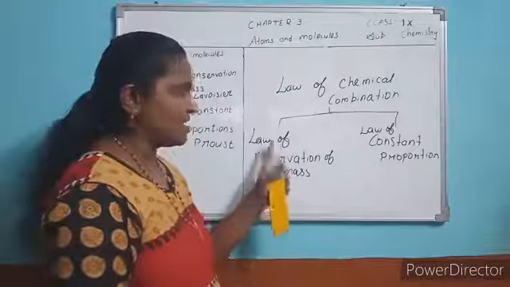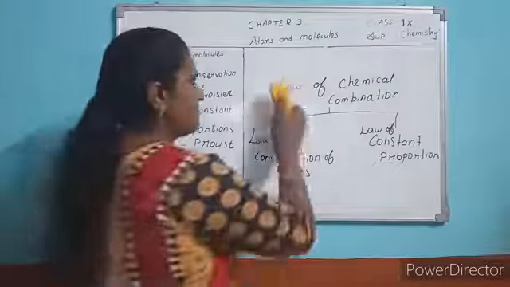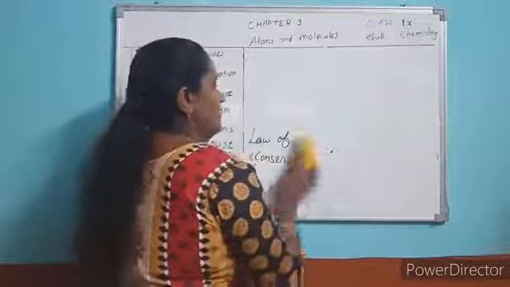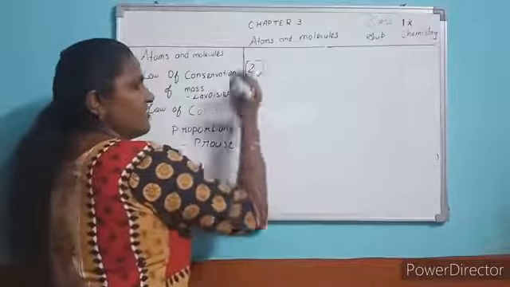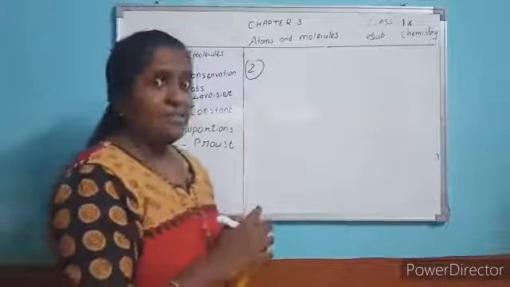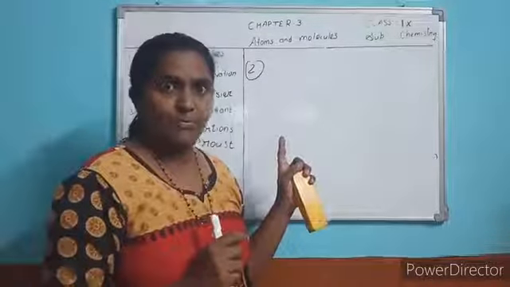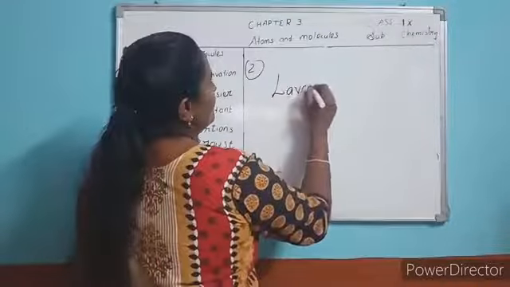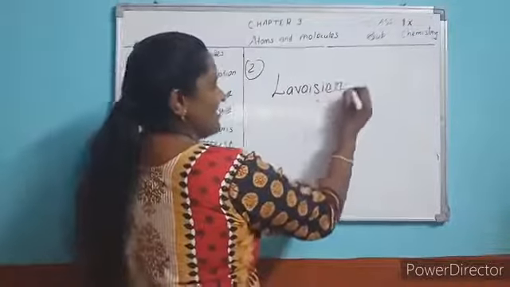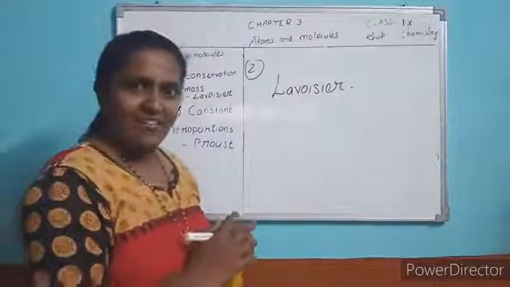Now let us study what is the law of conservation of mass. This law was put forward by Lavoisier. Who is that? Lavoisier. Okay, he is a chemist.